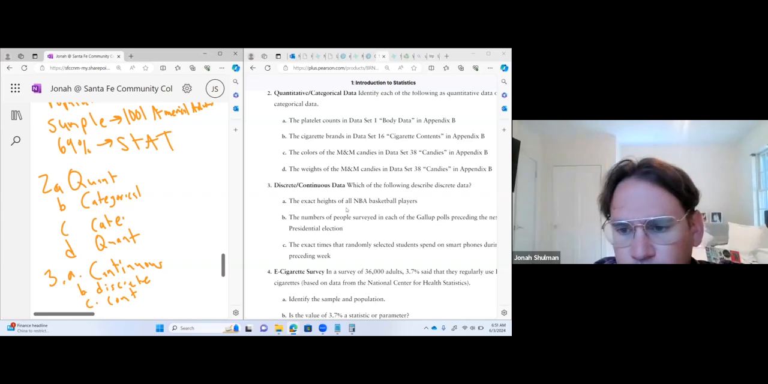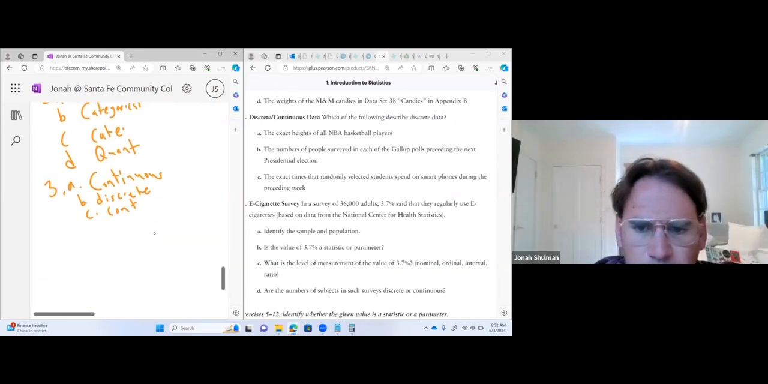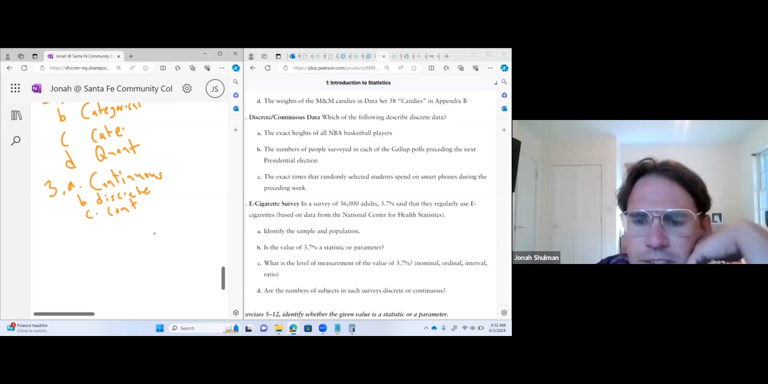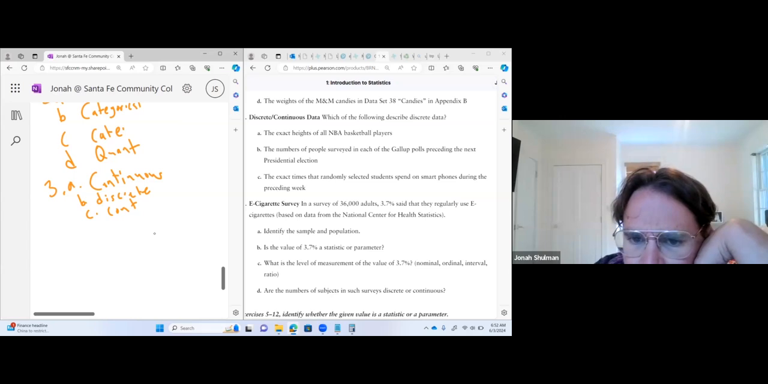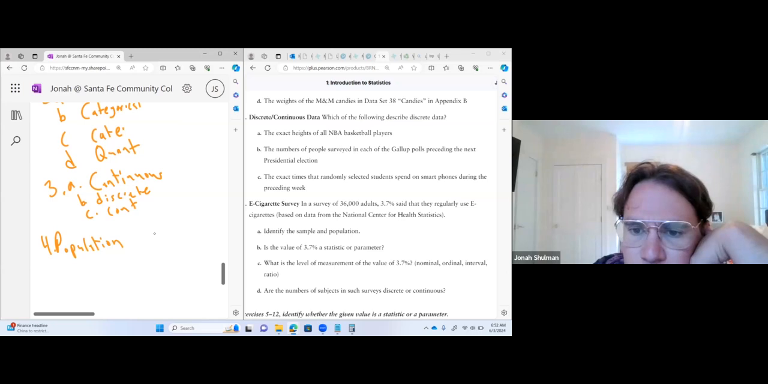All right, let's look at 4. In a survey of 36,000 adults, 3.7% regularly eat cigarettes based on the national data. Okay, do we have everybody? No. So this is the population for 4. The population has got to be all adults. It's the National Center for Health, so all American adults.